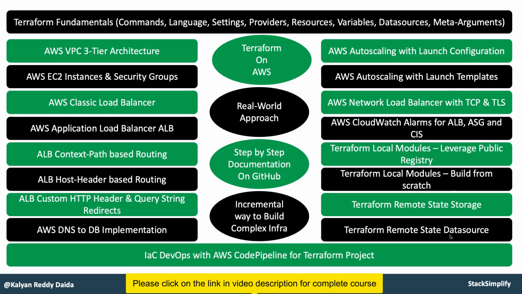And finally, you are going to implement infrastructure as code DevOps with AWS CodePipeline for Terraform configurations, or a Terraform project. That one also you are going to implement with multiple stages with a manual approval in between them. Okay, so this is what we are going to learn as part of this course.